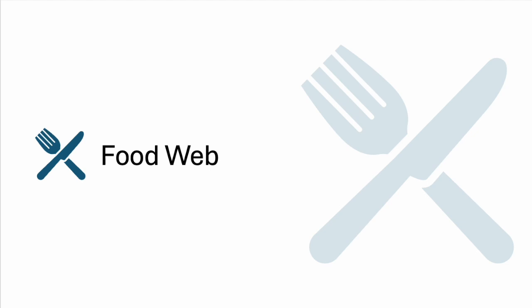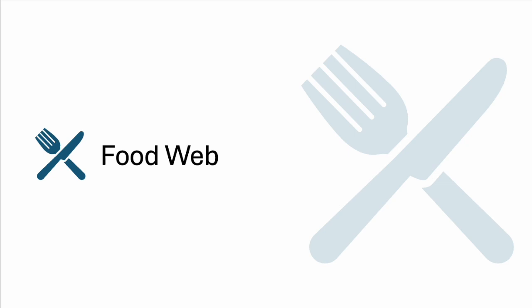The food web is a complex network of interactions between different organisms in an ecosystem. In this video, we're going to explore the role of producers, consumers, and decomposers in the food web.